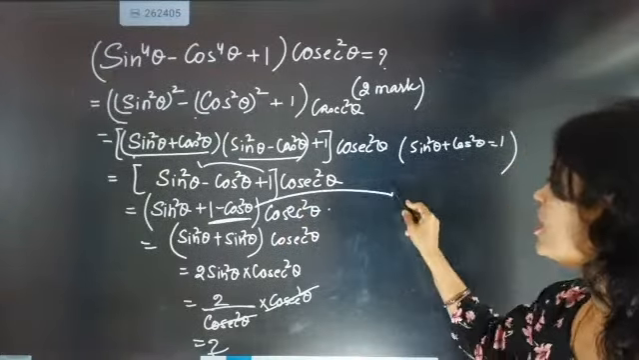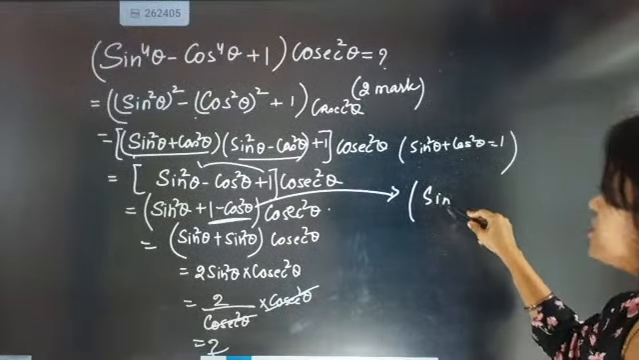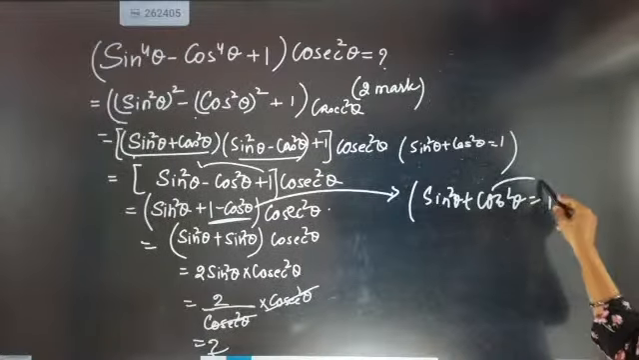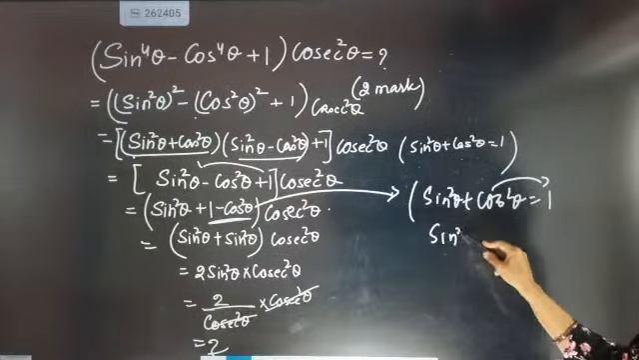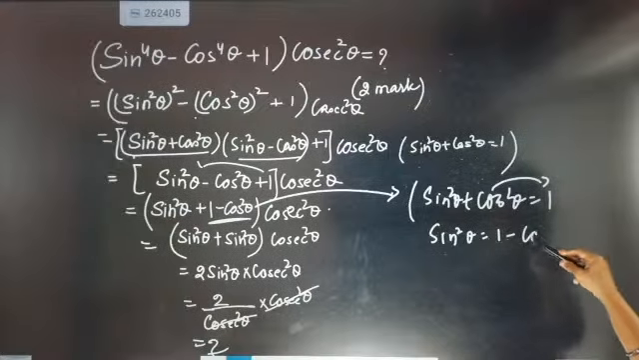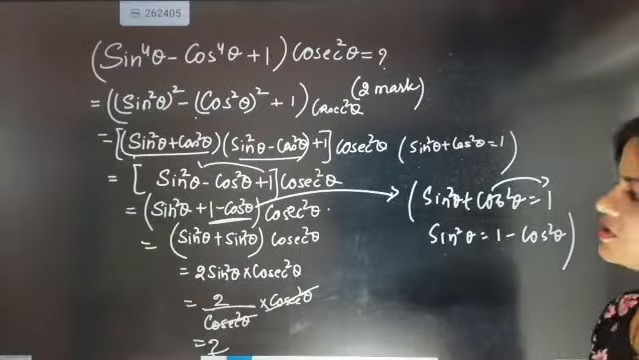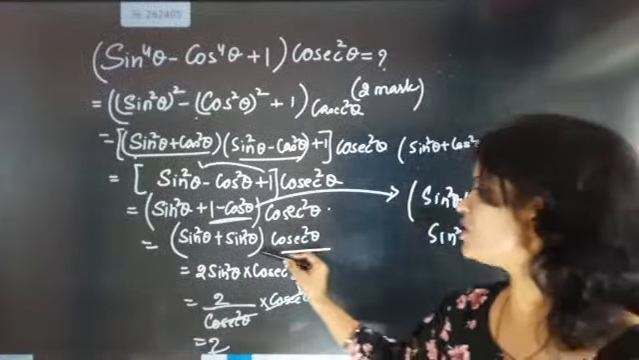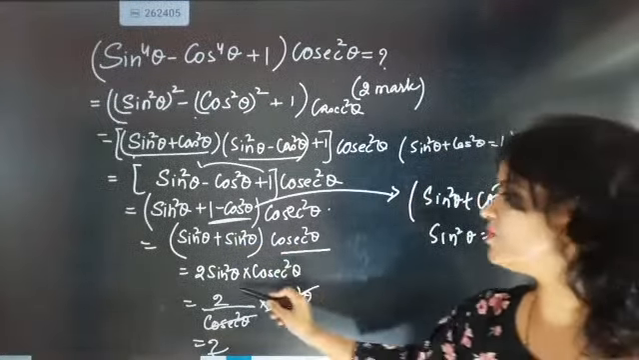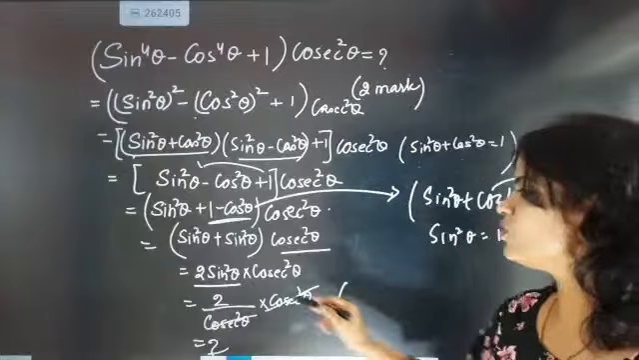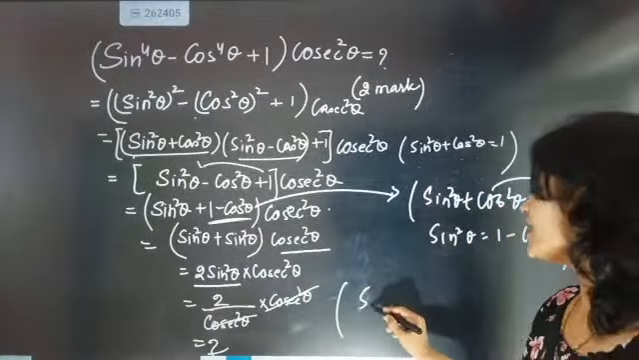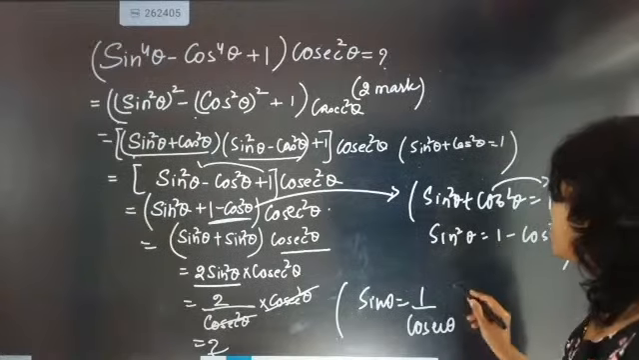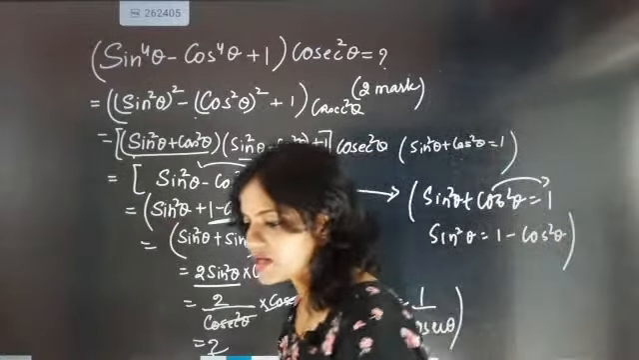this I have used the identity formula again. What? Sine square theta plus cos square theta equals 1. So if you shift this one to that side, it will come as sine square theta equals 1 minus cos square theta. So this part is coming as sine square theta, and it will become 2 sine square theta. And then we know the reciprocal of sine theta is 1 by cosecant theta, and that part, the answer is coming.